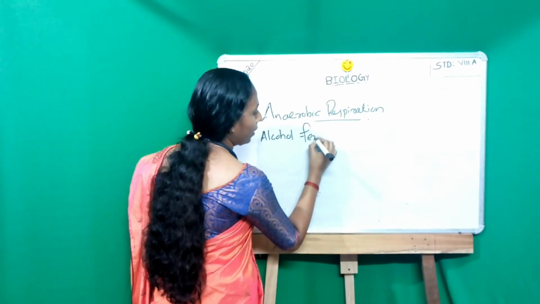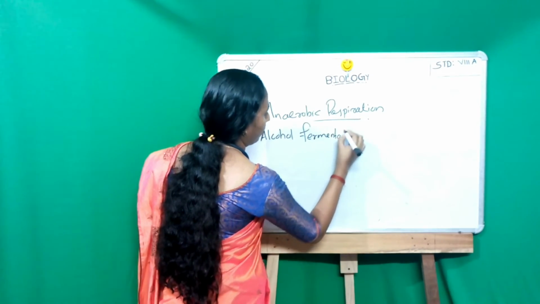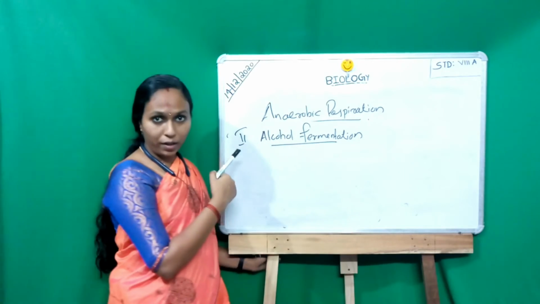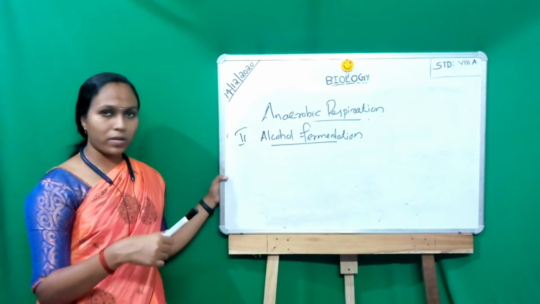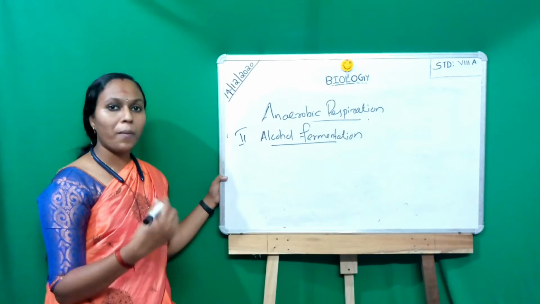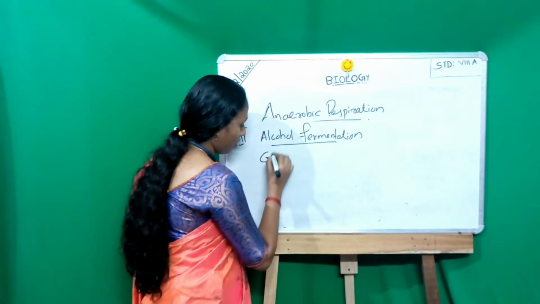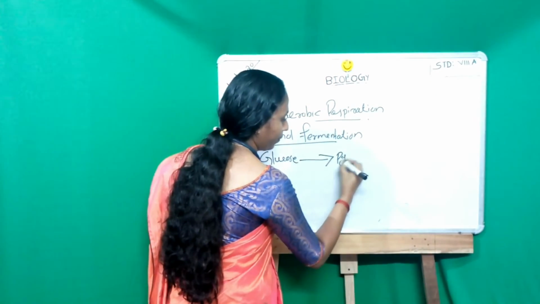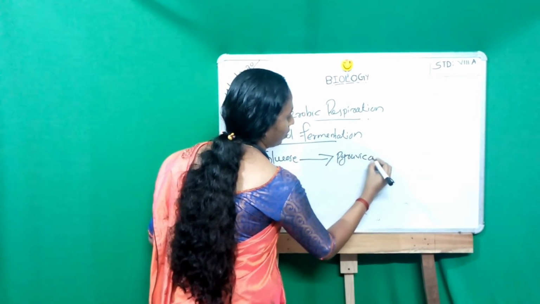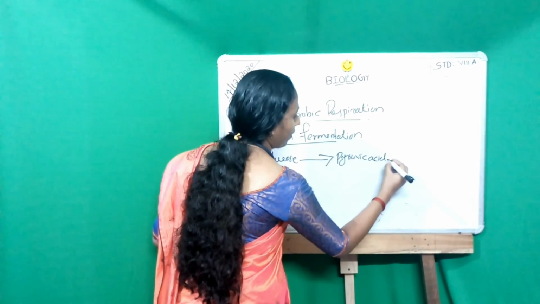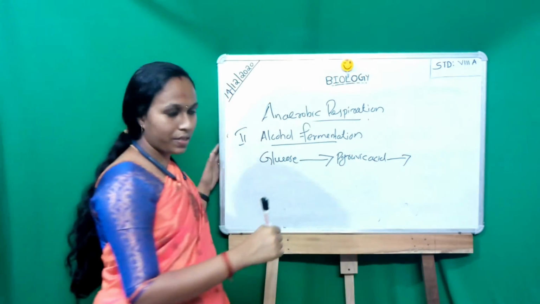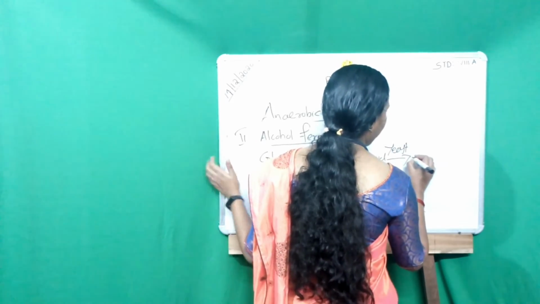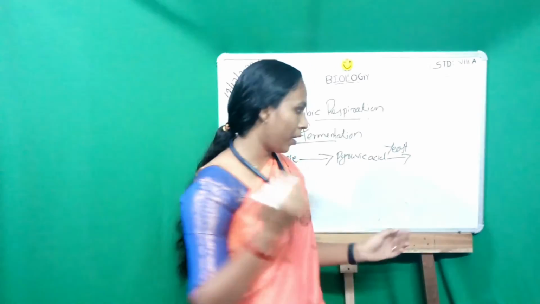Alcohol fermentation. It is a type of anaerobic respiration. In this process, first glucose is converted to pyruvic acid, and later by the action of yeast, it is converted to alcohol and carbon dioxide.